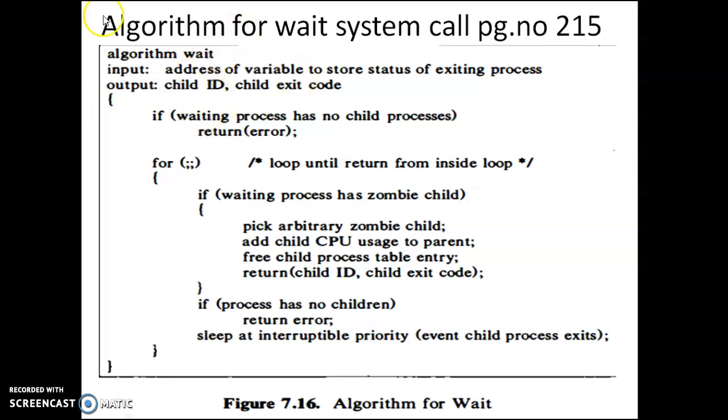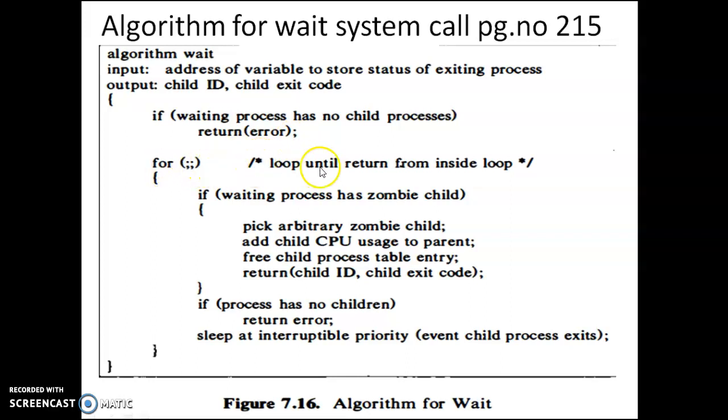Means if the process does not have any child, then it has to return error. It has to have some children, then only it can send the exit status code. So if process A is the parent and it has no children, return error.